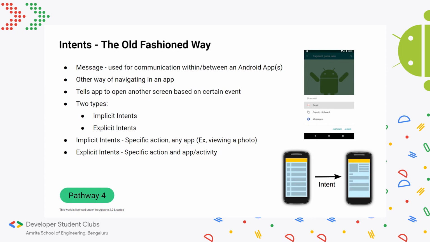Conversely, if you use intents, you'd use the intent object to construct a message and say start this intent. So when you click the button, this intent object will be built and started, and that message will activate the transition to the next activity.